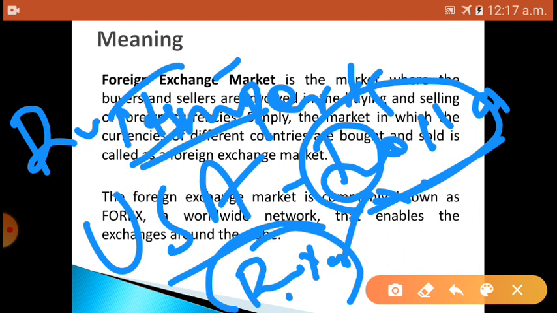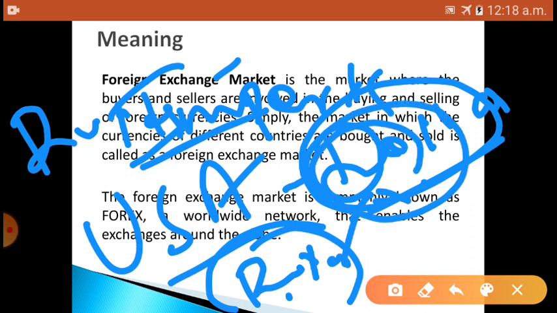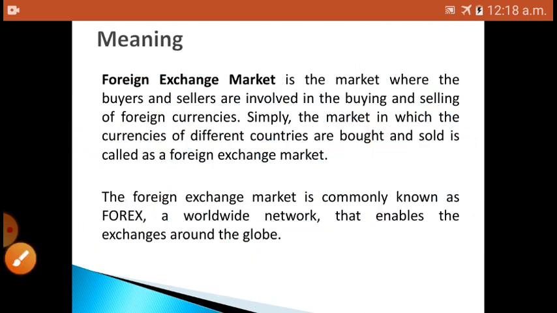Understood? Suppose an importer of India imported goods from the USA. If we have imported those goods, automatically we should make the payment, and we should make it in dollars only. In India we transact in rupees. So the foreign exchange market will convert our rupee currency into dollar currency. It sells our currency for dollars, and we can make the payment. That is called the foreign exchange market. Usually it converts the currency.